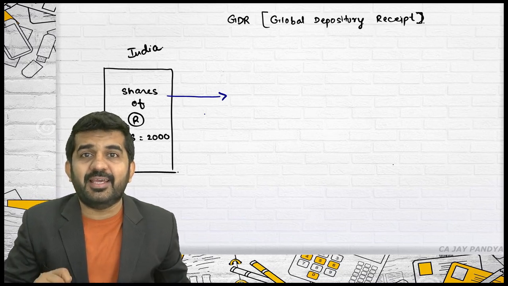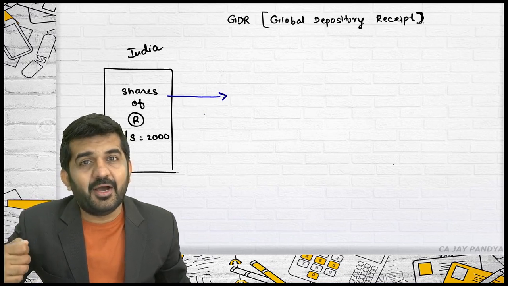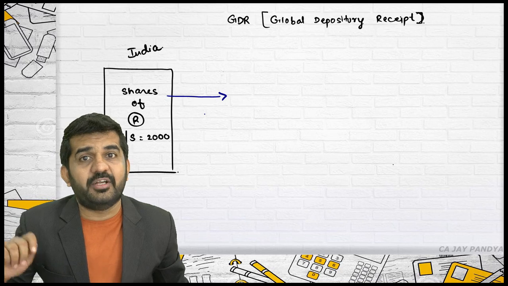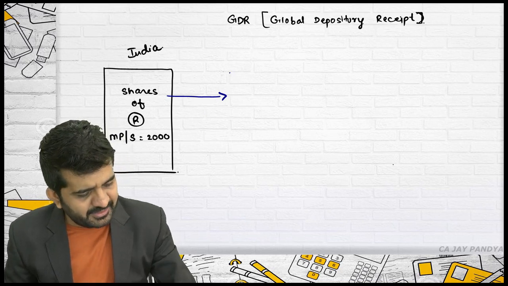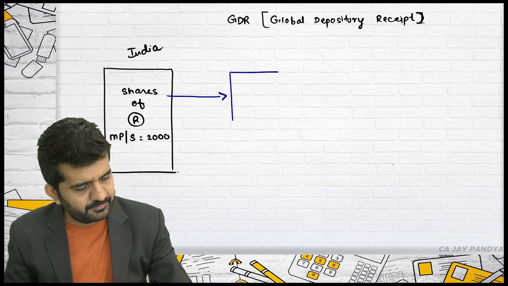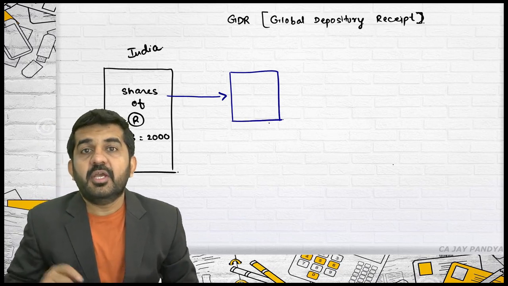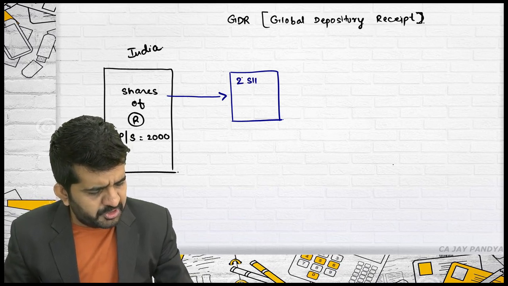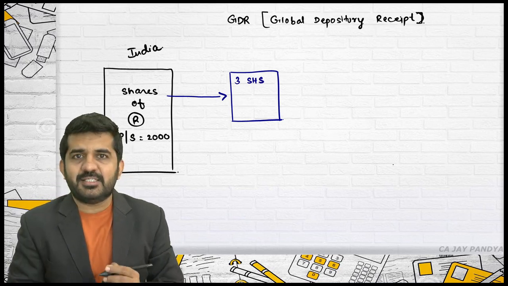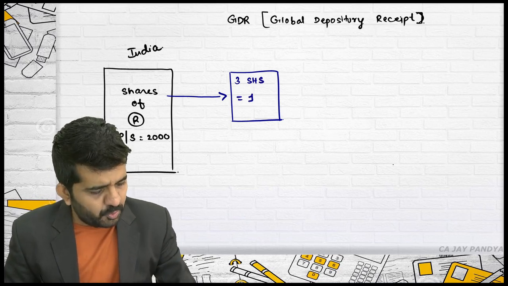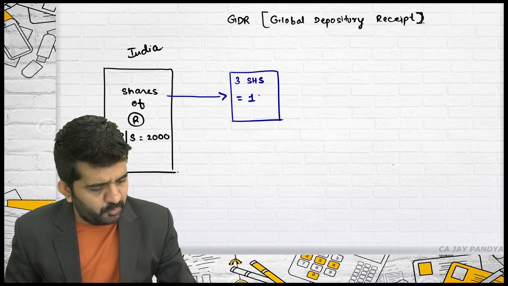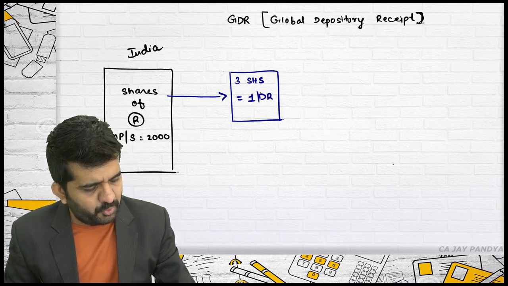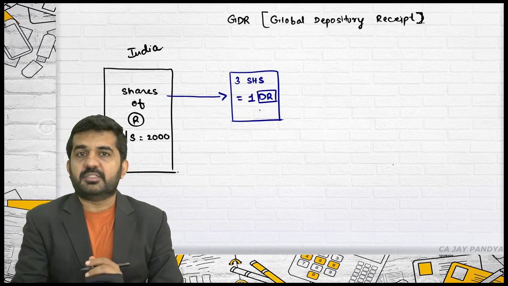It will create a GDR or DR, depository receipt. It will say 2 shares, let me take 3. 3 shares is equal to 1 this document, that is a depository receipt.